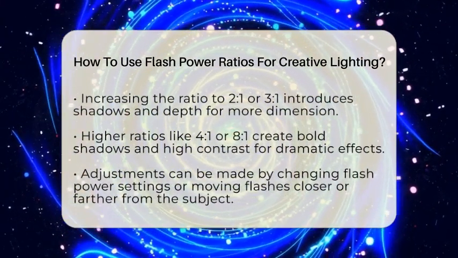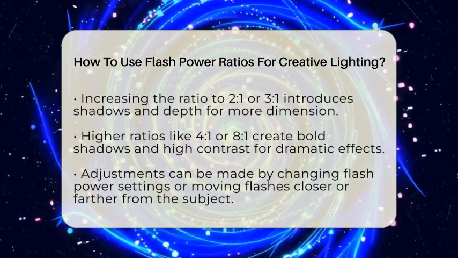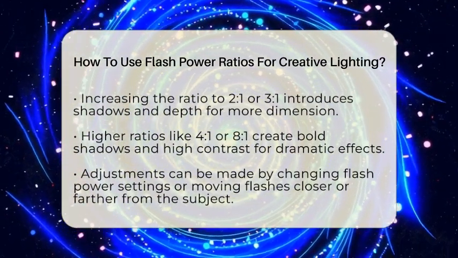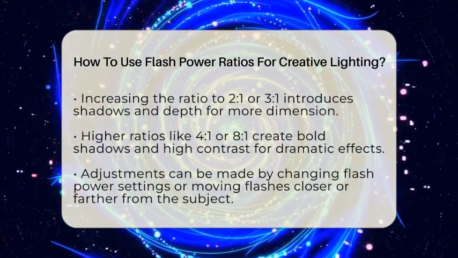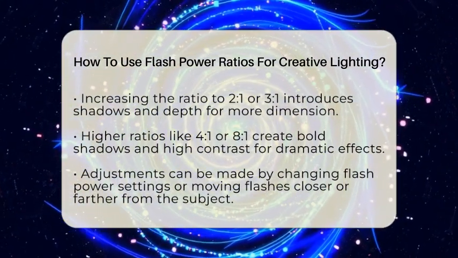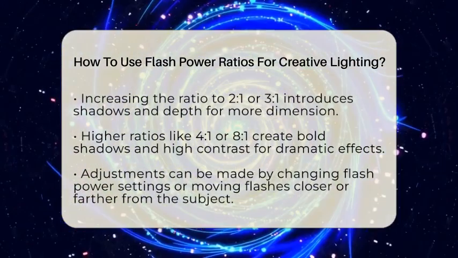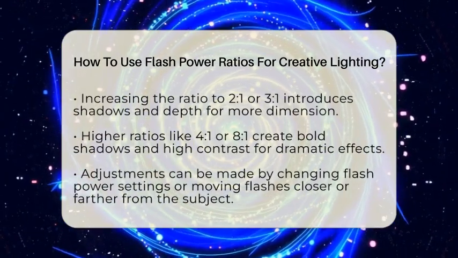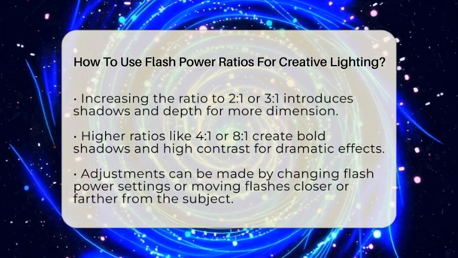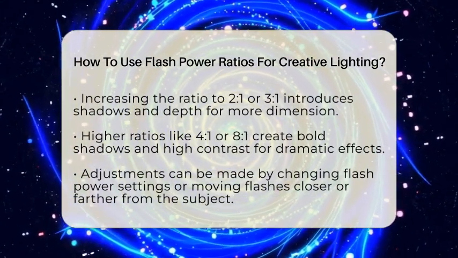When you set a 1:1 ratio, the lighting looks even, with soft shadows and minimal texture. This is great for portraits where you want a smooth, balanced look. Increasing the ratio to 2:1 or 3:1 adds some shadows and depth, giving your photo more dimension. For dramatic effects, using 4:1 or even 8:1 creates bold shadows and high contrast, emphasizing shapes and textures.